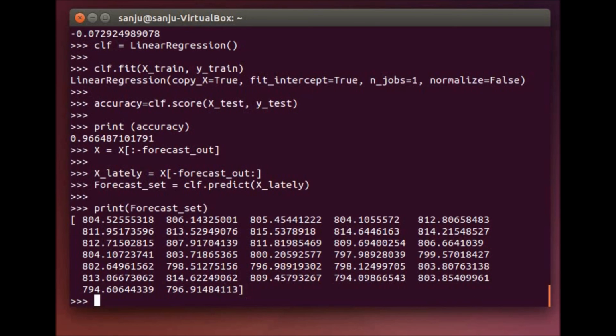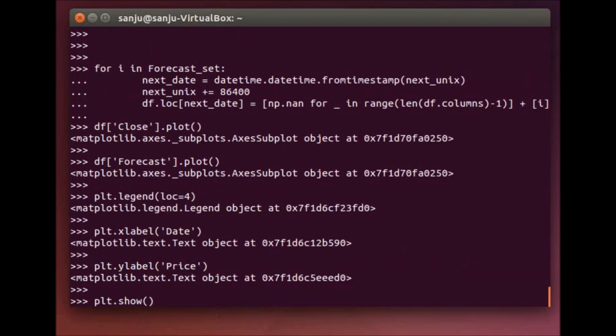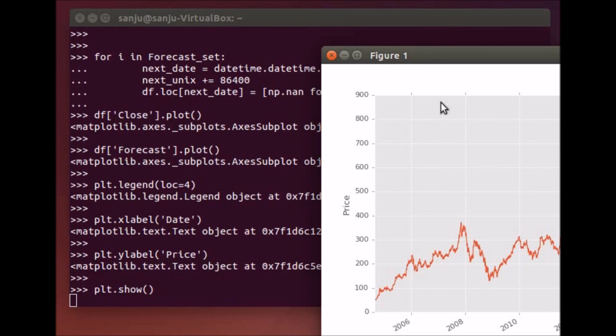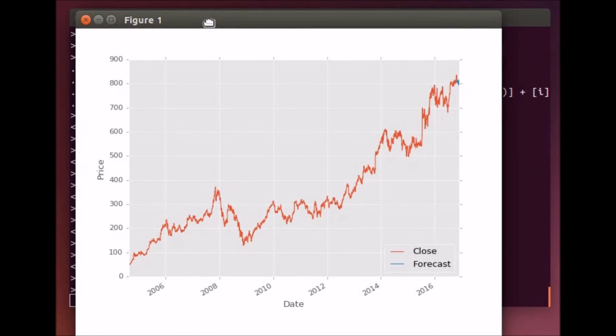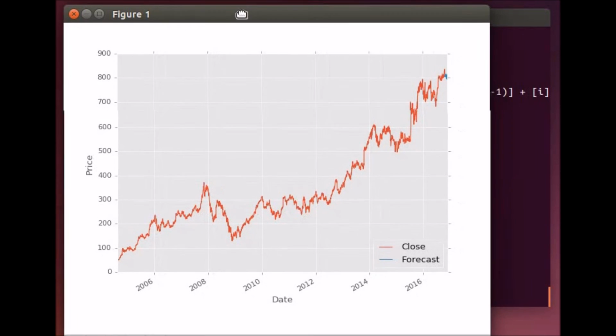So if I want to plot this, I can plot it. Here we can see we have predicted what is going to be the future value.